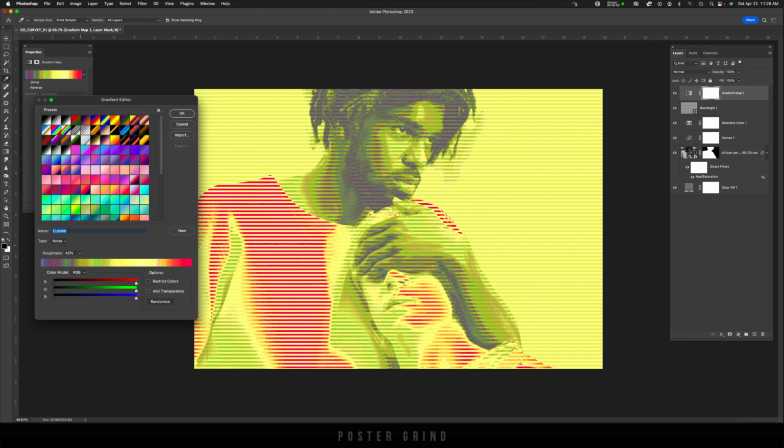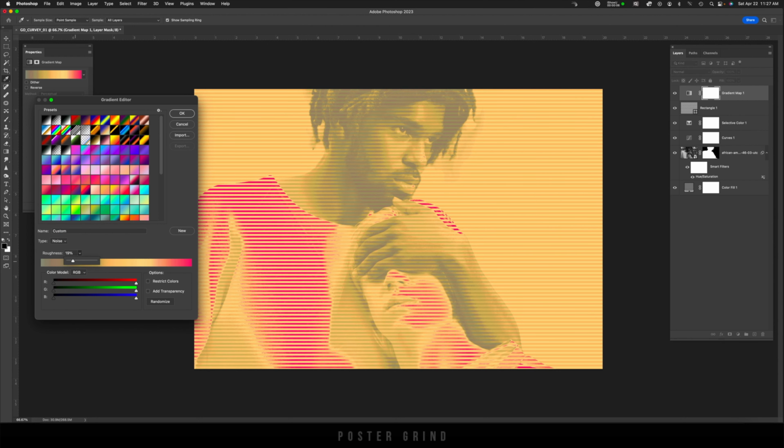I think I found something that I like. I like this color here, so I'm just going to mess around with the roughness. And I think I'll just leave it at 42%, hit OK.